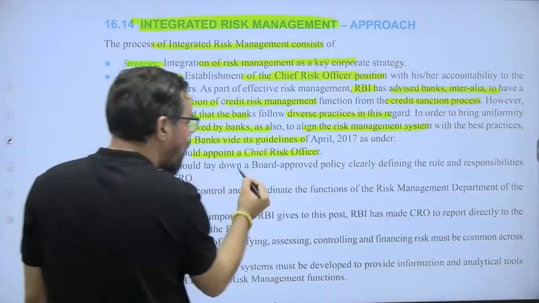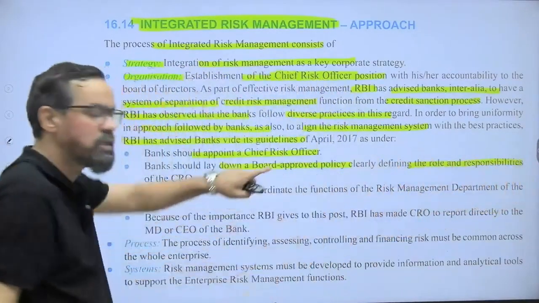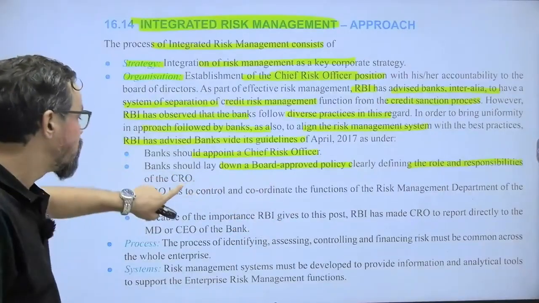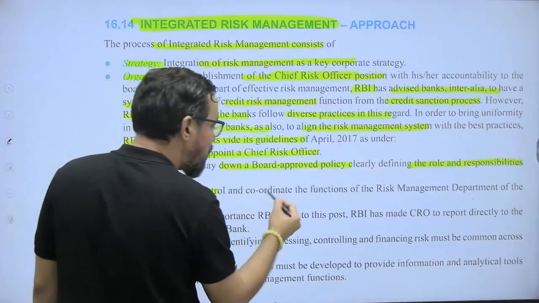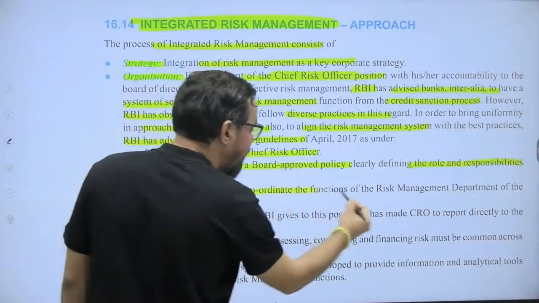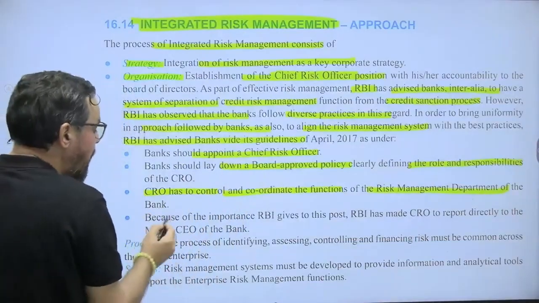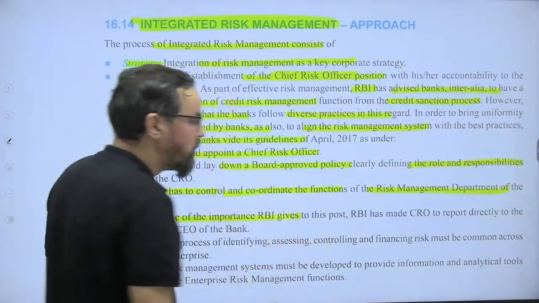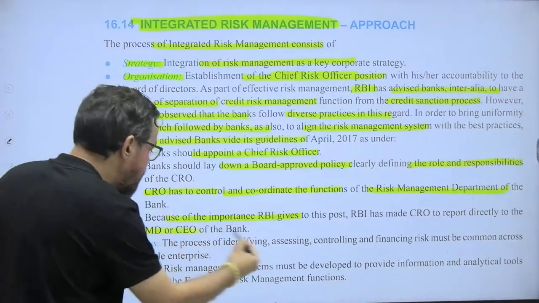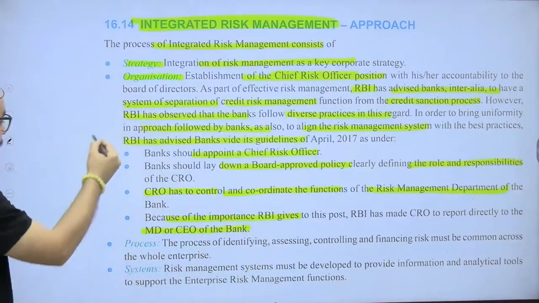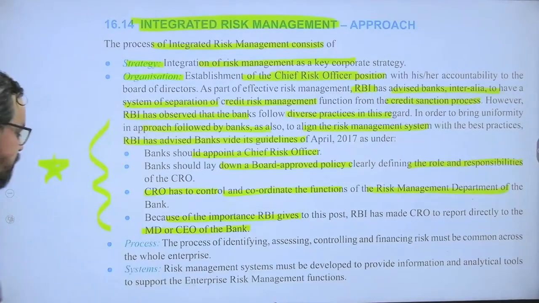Bank should lay down a board approval policy clearly defining the role and responsibilities of this person in the organization. Okay? So, role and responsibilities of the CRO. The CRO has to control and coordinate the function of the risk management departments of the bank. Because of the importance of this particular profile, the CRO directly reports to the MD and CEO of the bank. Okay? So this is very, very important, guys. This gets asked so many times, so please do remember this.